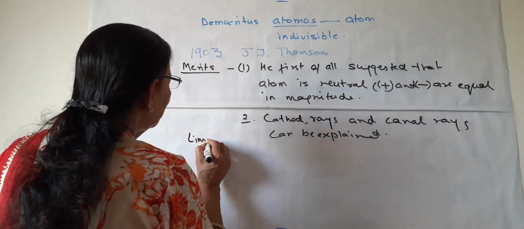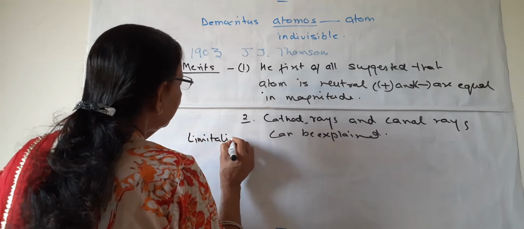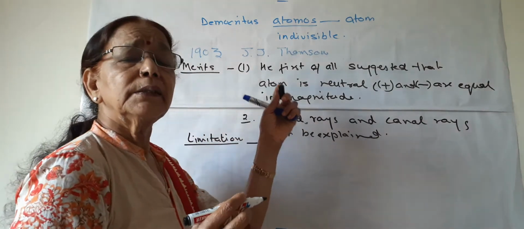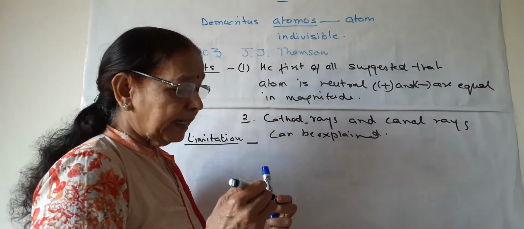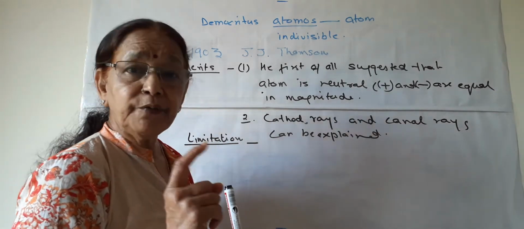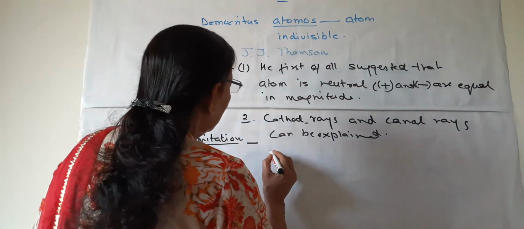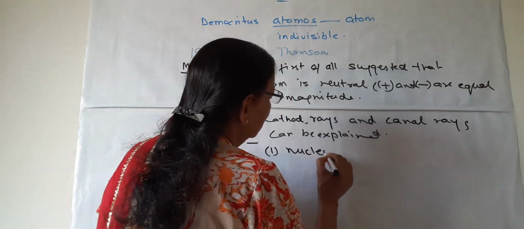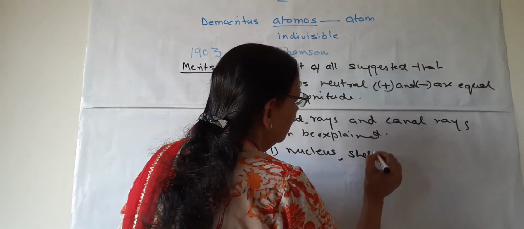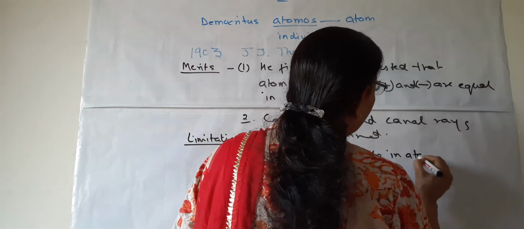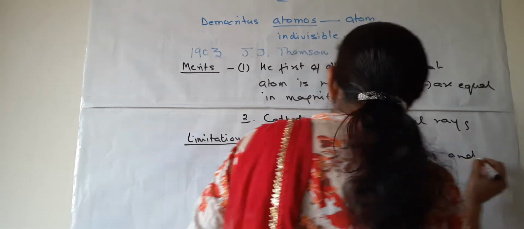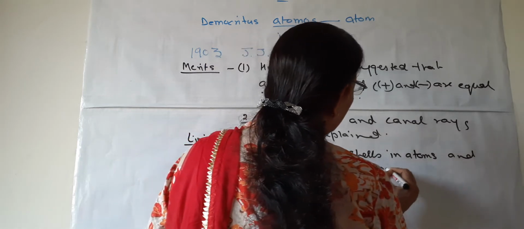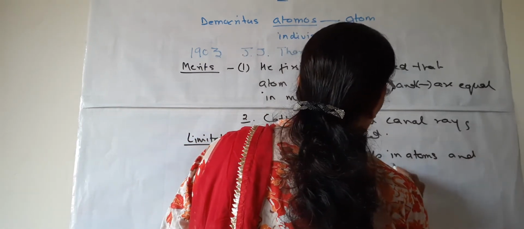Now there are some limitations or demerits. What are the limitations? After his atomic structure, the second structure, of Rutherford, was given, and on the structure of Thomson the nucleus, shells in the atom, and neutrons, which were not discovered at that time, cannot be explained.